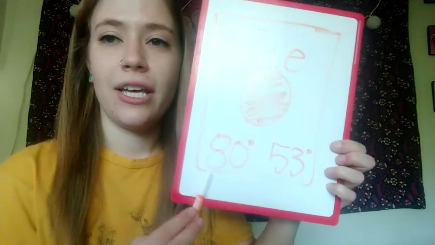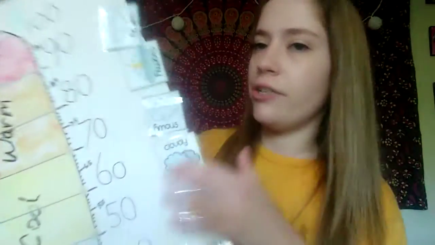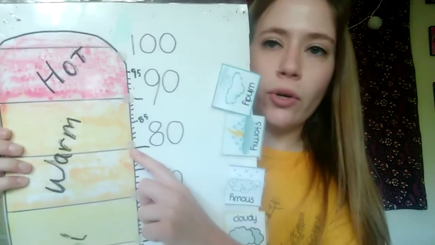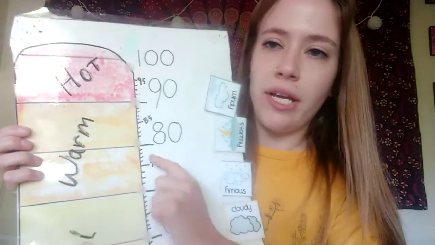So if you said 80 degrees Fahrenheit, you are correct. So 80 degrees Fahrenheit will be our highest temperature of the day. So let's take a look on our temperature scale, and 80 should be easy to find because it's a big number. Here we go. 80 is right in the middle of that warm temperature range right here. So it will be warm today.